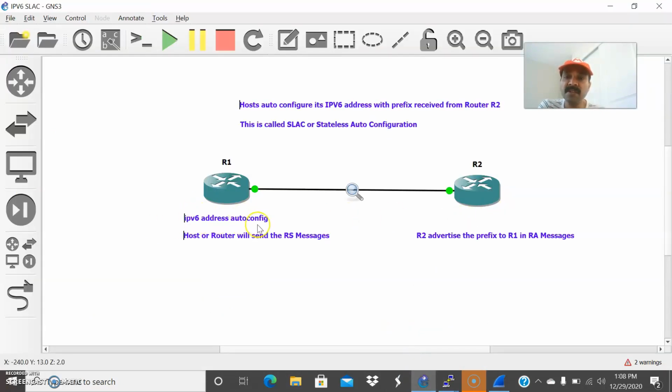As soon as I configure this command, what happens? It will send a router solicitation message and it will receive the router advertisement messages. That is the reason we call this SLAAC. This can be either a router like R1 or a host. We call this stateless autoconfiguration since the host or the router will autoconfigure its IPv6 address with the prefix received from R2 in the form of router advertisement messages.